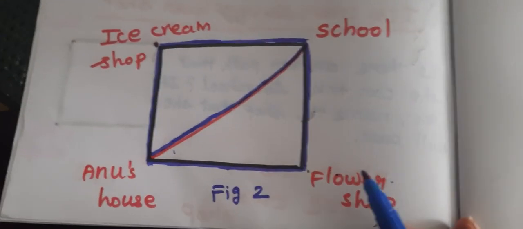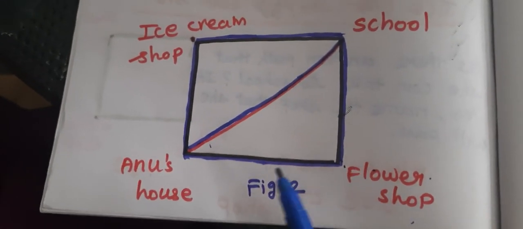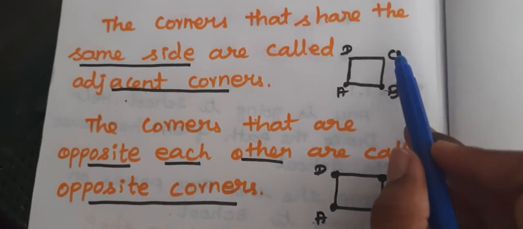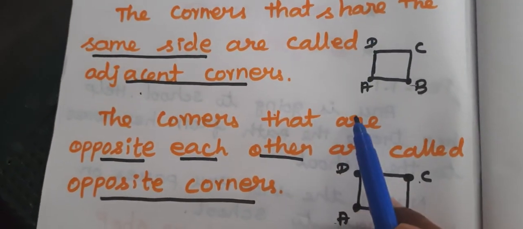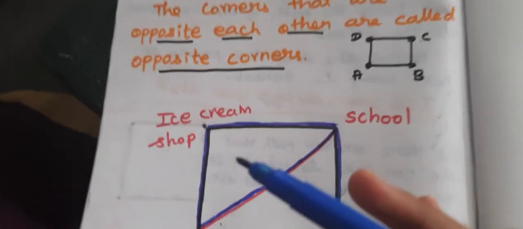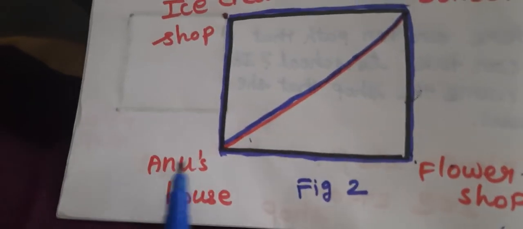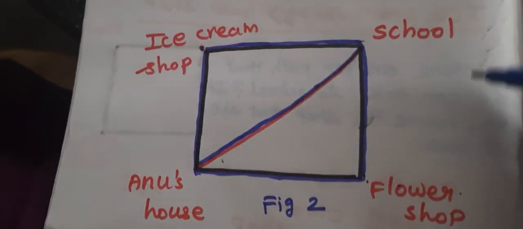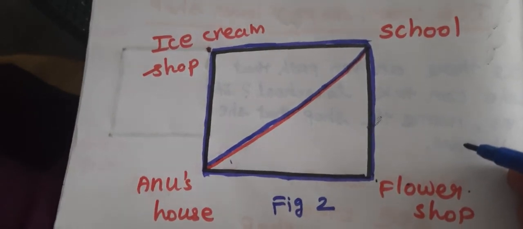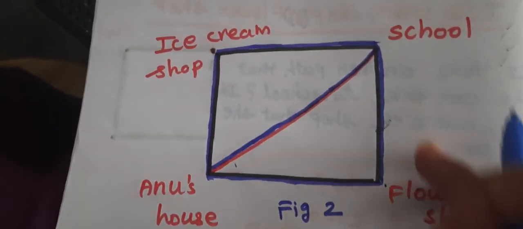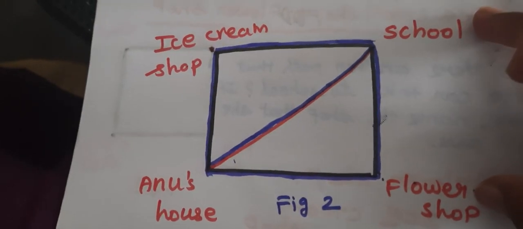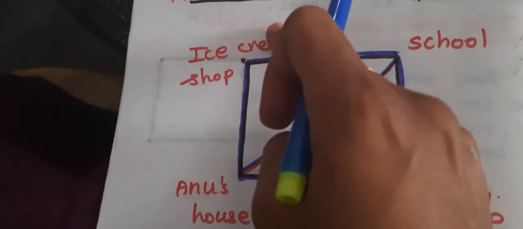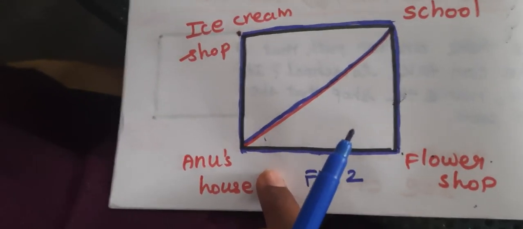Now we have to see what the adjacent corners are. I told you in that example figure, AB is the adjacent corner, BC is the adjacent corner, CD is the adjacent corner and DA also is the adjacent corner. So you have to apply this concept here also. Anu's house and flower shop is the adjacent corner. Flower shop and school is the adjacent corner because it is on one side. Same side we have to share, that is the adjacent corner. School and ice cream shop is the adjacent corner. Ice cream shop and Anu's house is the adjacent corner.